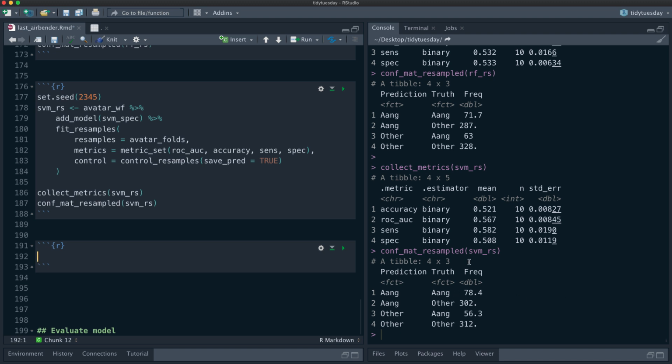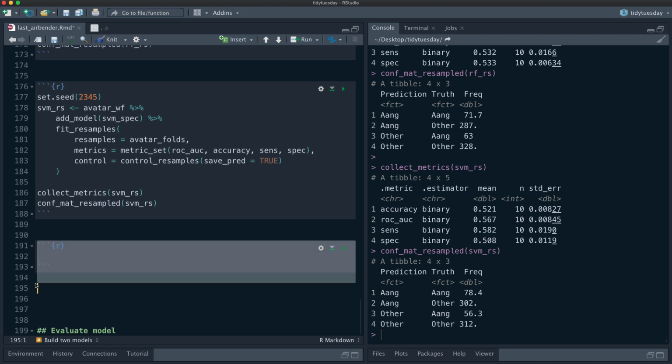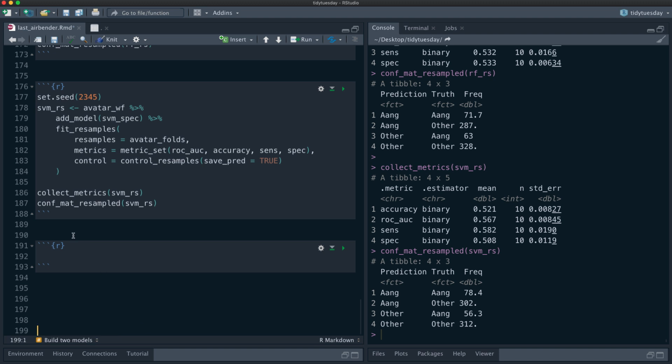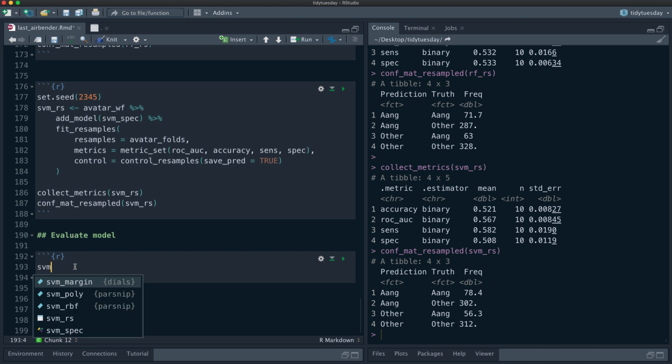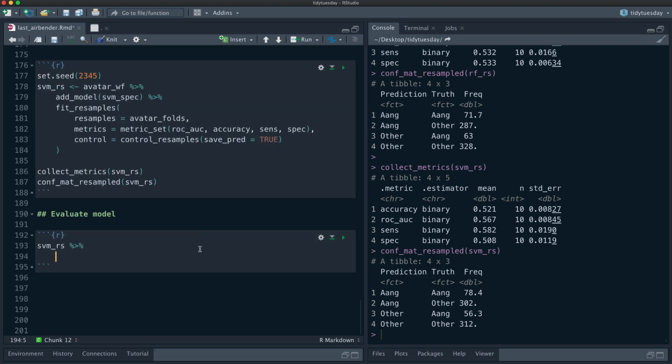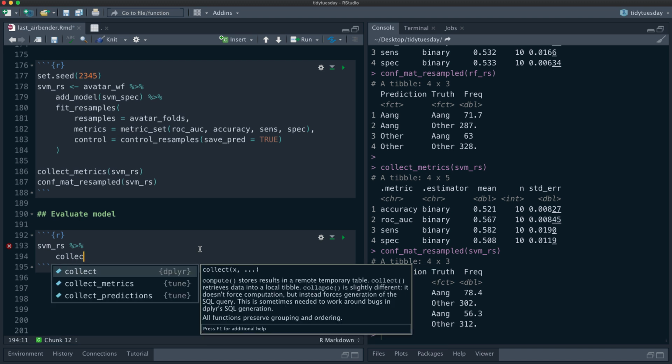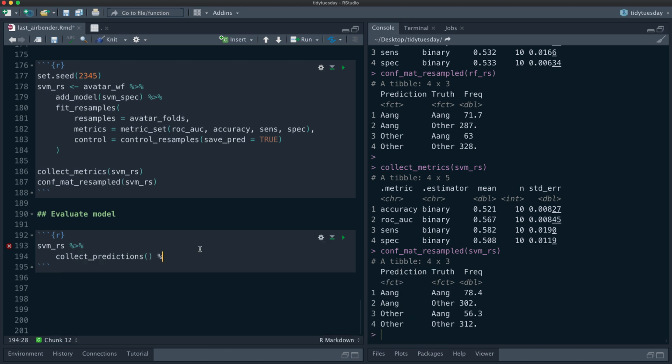Let's move forward from here. I guess I'm on to evaluating our model. So let's move this here. Because we haven't really done much with support vector machine models yet, let's take that and move forward. So first, to give you an idea of just how on the edge of even meaningful this is, let's look at the predictions. Let's remind ourselves what that looks like.